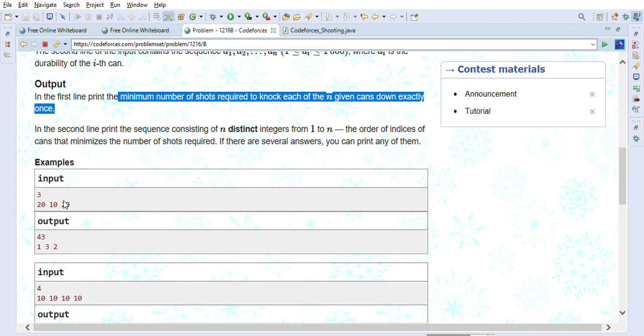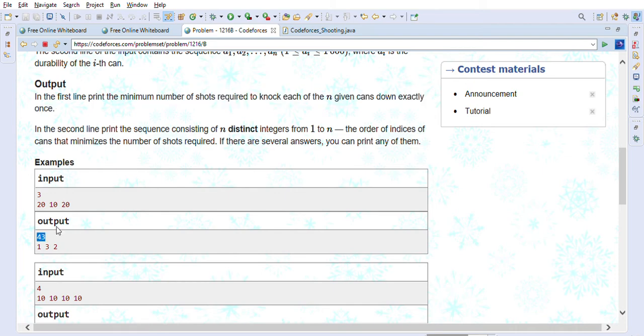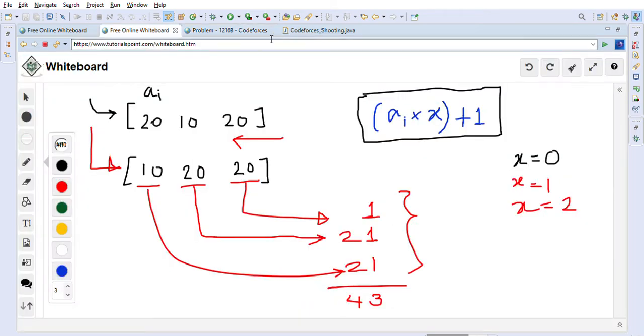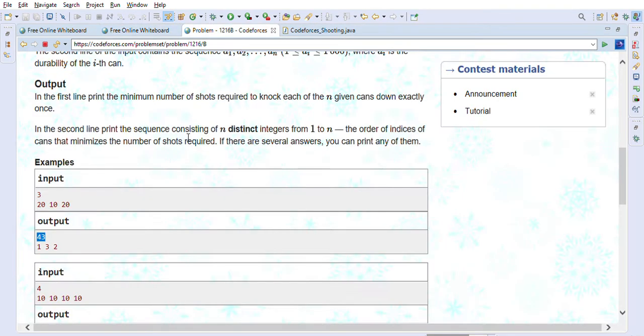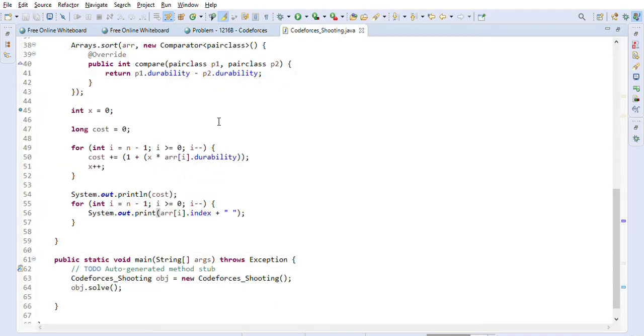So let's take a look. As you can see, 43 is the total number of shots we have to take, and this is the order we have to give. So the order we can give is like this: this one is 3, then this one is 2, and this one is 1, right? So we first took 3, then 2, and then 1. So basically 1 3 2 we have given here, 1 3 2.